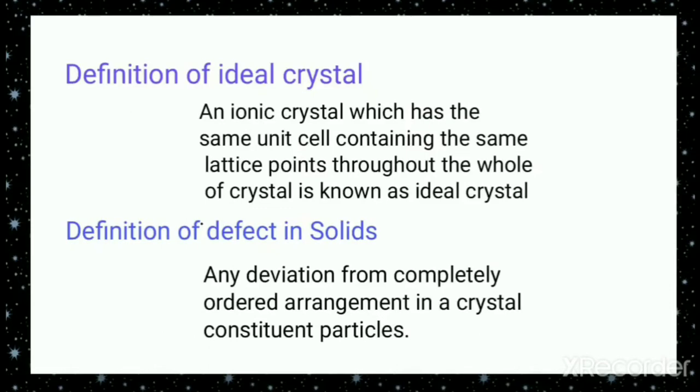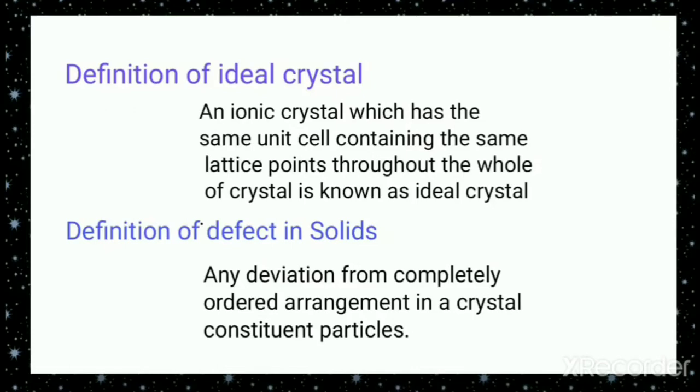Same unit cell means if it is cubic, throughout the crystal it will be cubic only. And it has the same lattice points. Lattice points means the particles which are there in the crystal, and that arrangement will also be the same throughout the crystal. That type of crystal is called an ideal crystal.